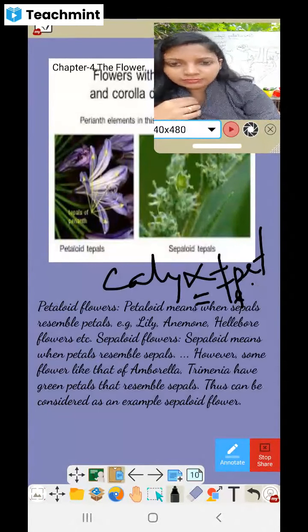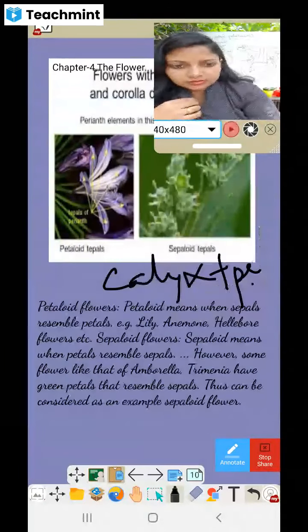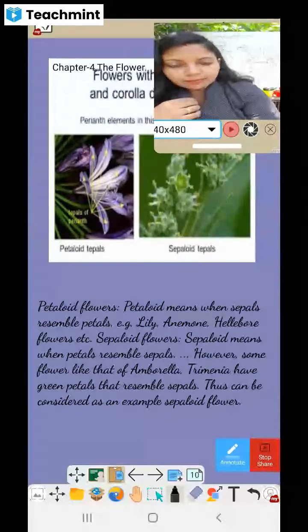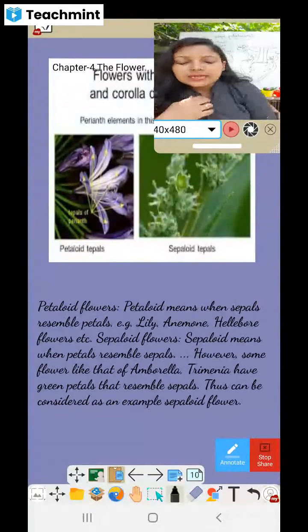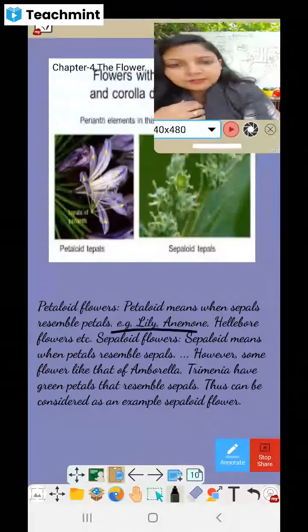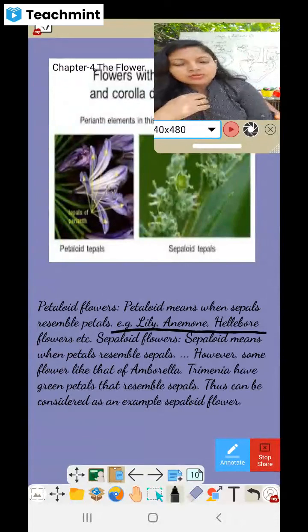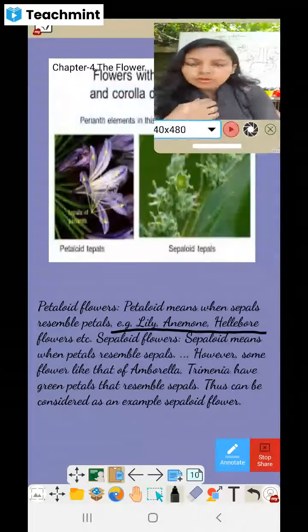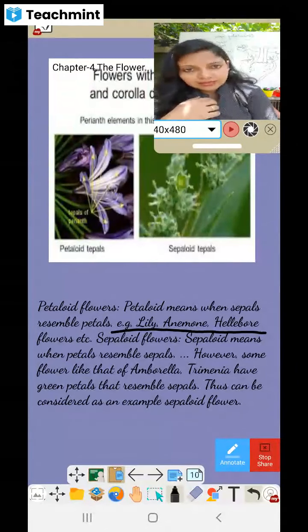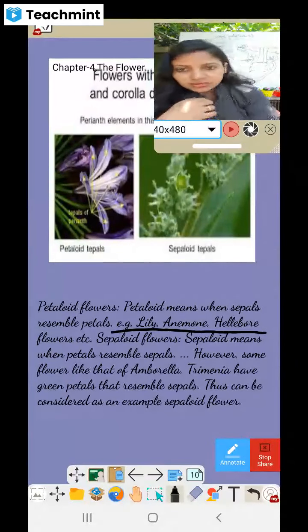So you can see finally what are petaloid flowers. Petaloid means when sepals resemble the petals. So sepals look colorful like the petals. For example, lily, anemone, hellebore. You have seen the lily flower, a most common flower. In that case, you will see the sepals are looking like colorful petals. It's not green color. As I have shown in the previous picture, it is white color. So that is the lily flower.